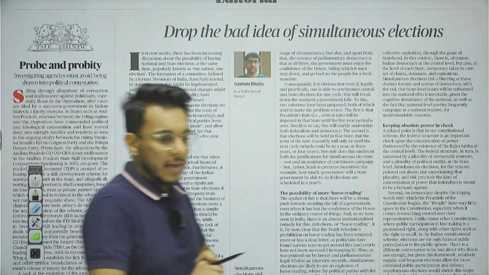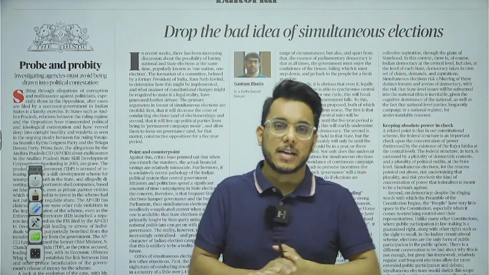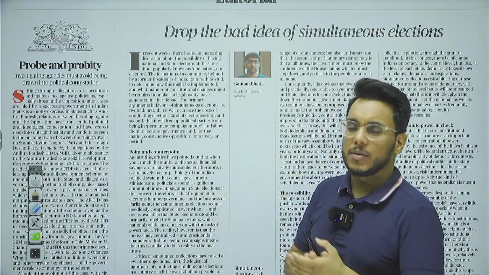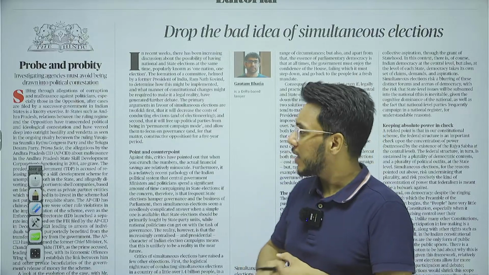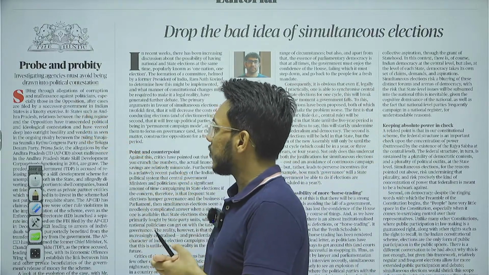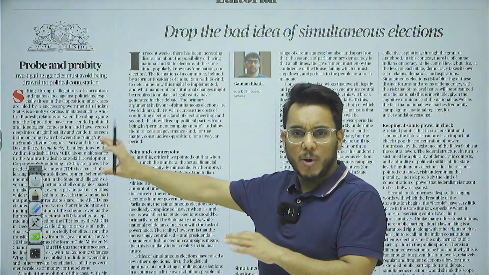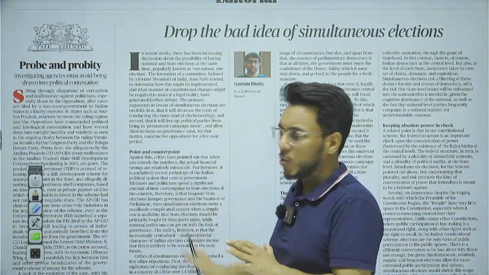So guys, on simultaneous elections there have been so many articles that have been published in the past few days. We'll take it, there are some points which are important. Then investigating agencies must avoid being drawn into political contention. Okay guys, the article is politically inclined. I will not advise you to go too much in detail.